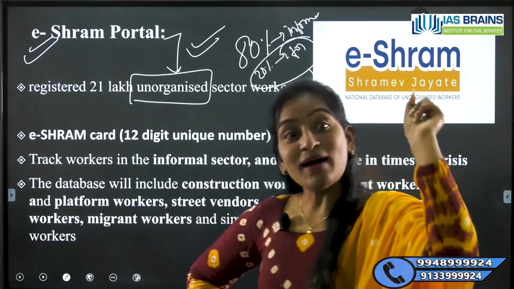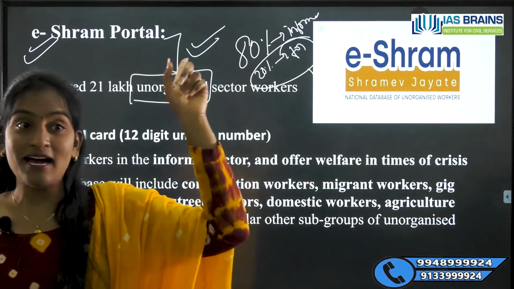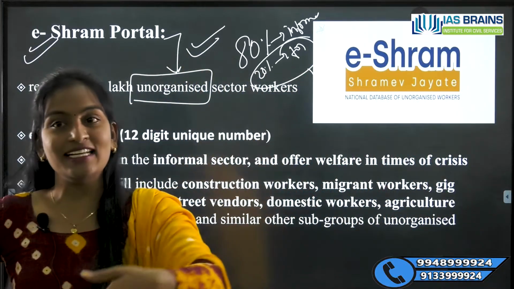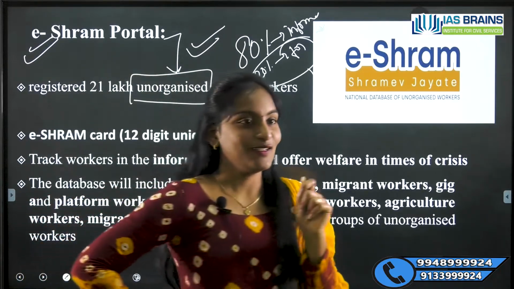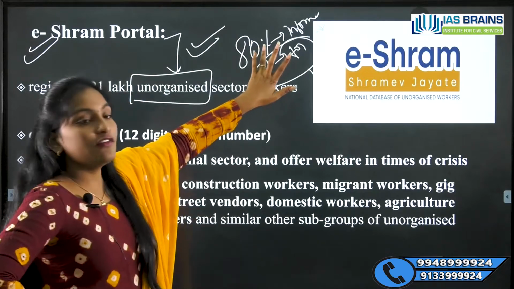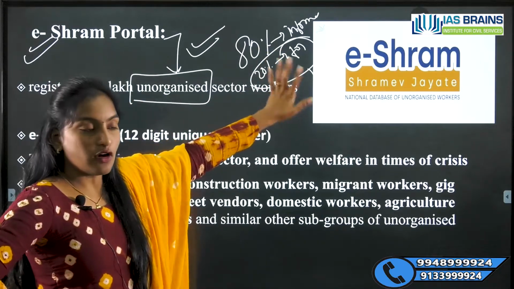We'll not bargain at that place, even though it is costly, but we'll bargain at this place. So 80% informal workers and 20% formal workers do exist.